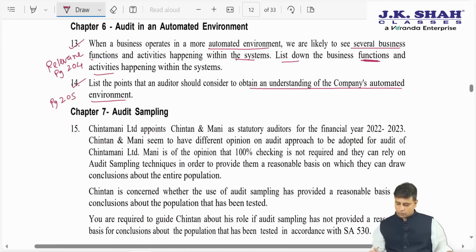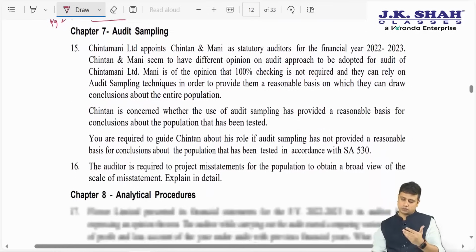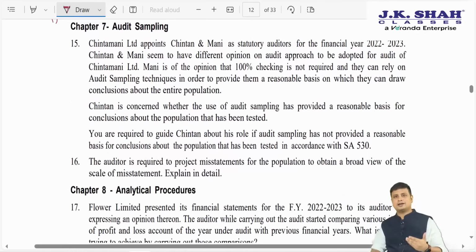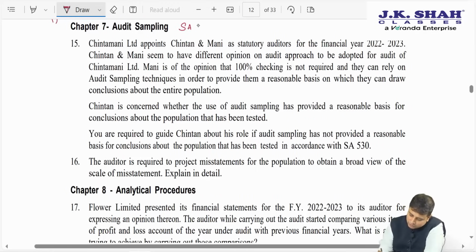So this is nothing but what are the things that we need to obtain an understanding for. So I'm not wasting your time on questions which we have already covered. We will be discussing at length questions which have not been covered in the ICAI module previously or the JKSC textbook previously. Moving ahead with chapter 7, audit sampling, which is nothing but your SA 530.